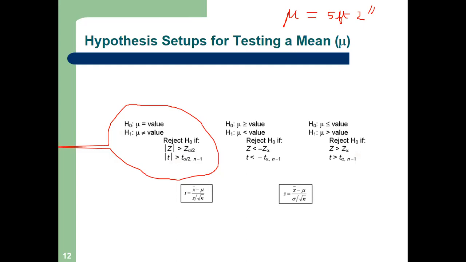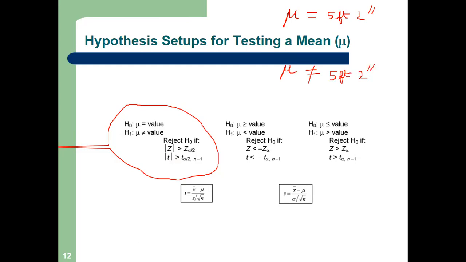So what will be my alternate hypothesis? Simply, mean is not equal to 5 feet 2 inch. Is it clear?